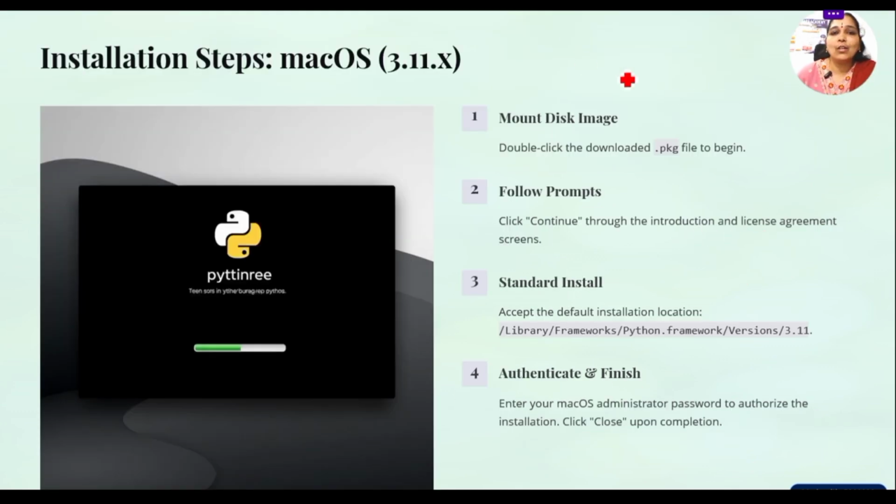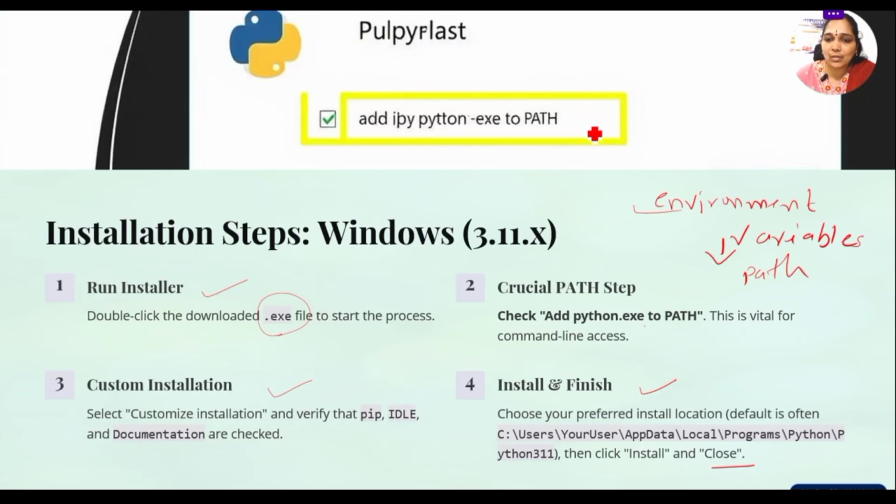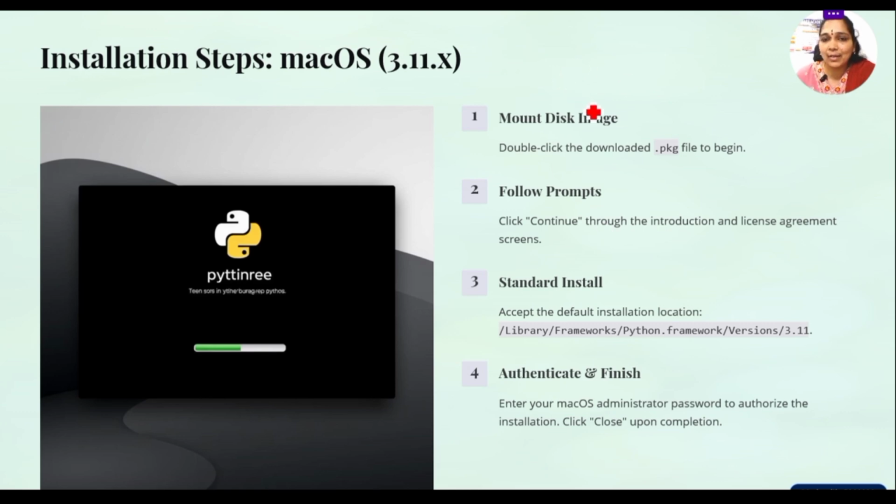Next, the installation process we have discussed is for Windows. For the Mac OS installation, simply double-click on the package file and continue through each prompt. You need to accept the license agreement, then use the standard installation, authenticate, and finish. For Mac OS, there is no need to set the path in the environment variables. For Windows, you need to set the path in the environment variables, and I will show you that.